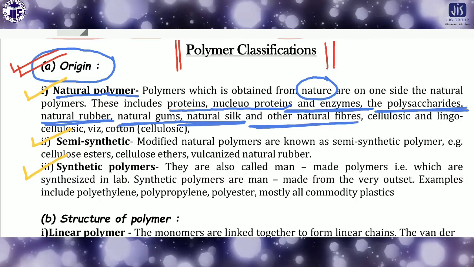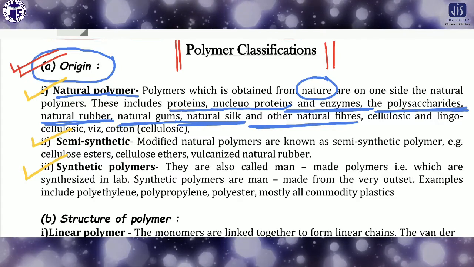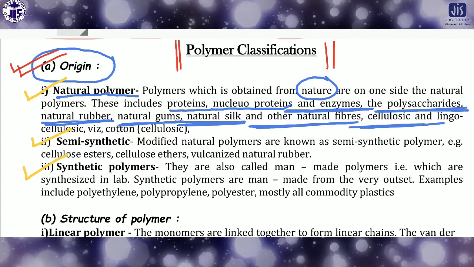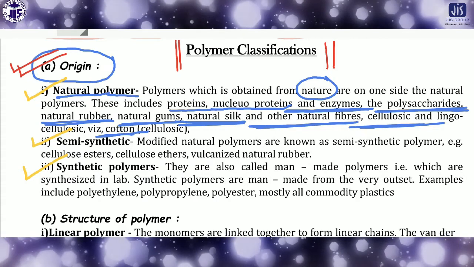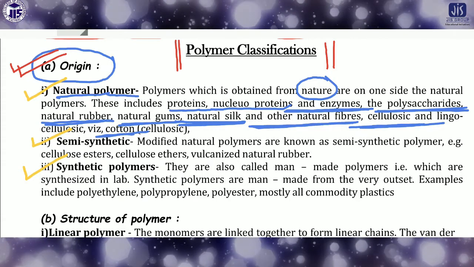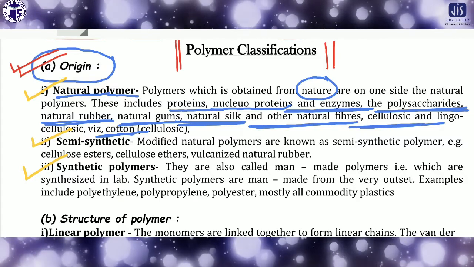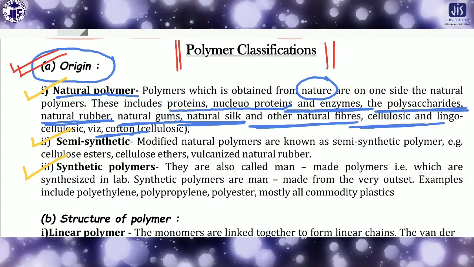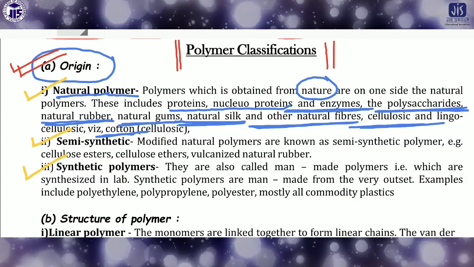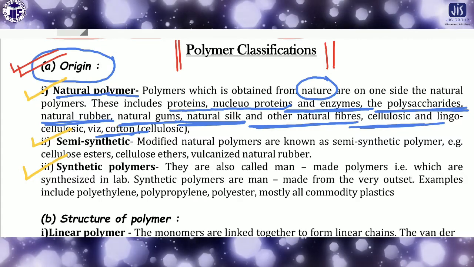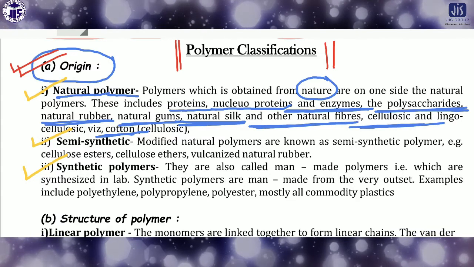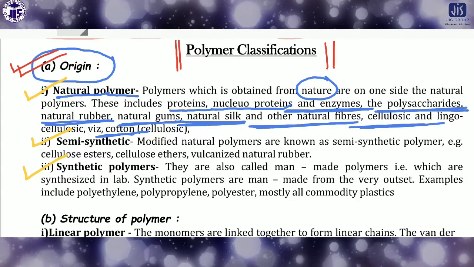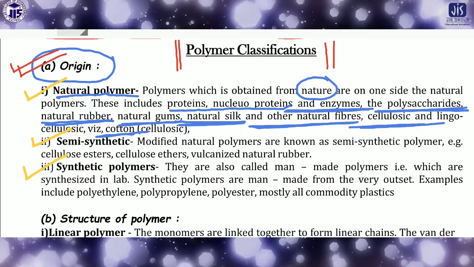Actually the nucleic acid is not included. These are all called natural polymers, like cotton also. So these types of examples are included in the case of the natural polymer. Natural polymer means simply which is produced in nature or produced naturally. This will be called your natural polymer.